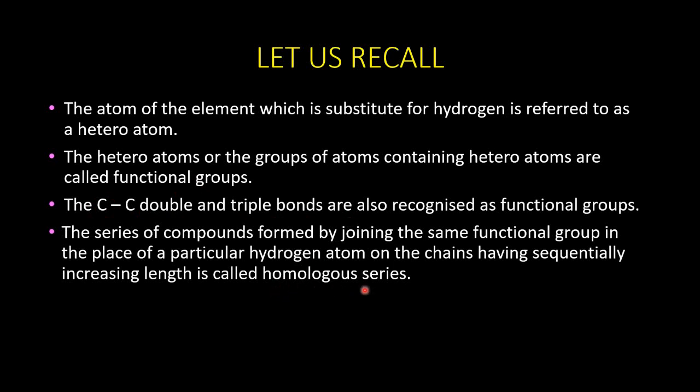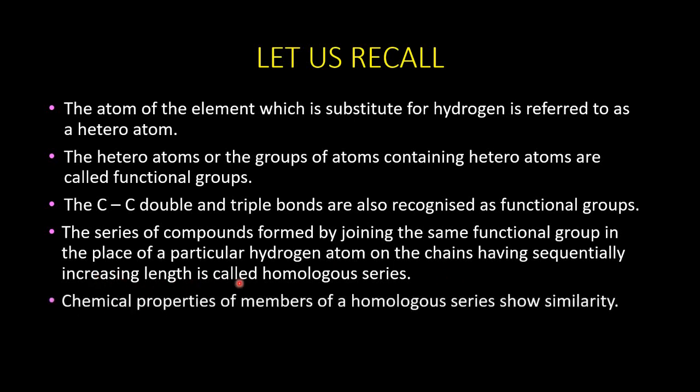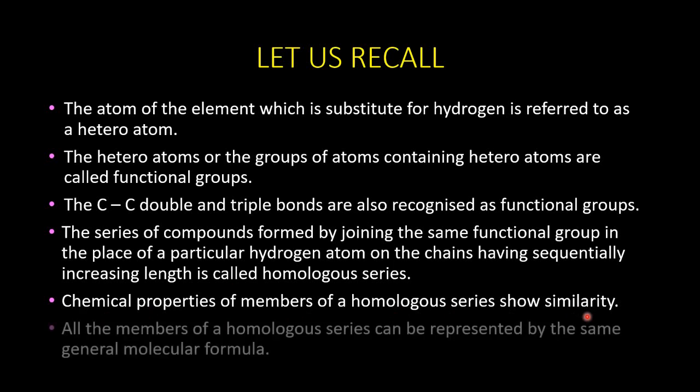Then we have learned about homologous series, where the series of compounds are formed by joining the same functional group. This is important. Same functional group in the place of a particular hydrogen atom, where we are adding on the carbon chain having increasing length. This is called homologous series. And the chemical properties of the members of homologous series show similarity. They are not same but show similarity. All the members of homologous series can be represented by the same general molecular formula.